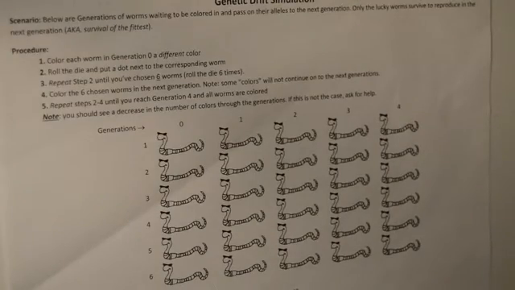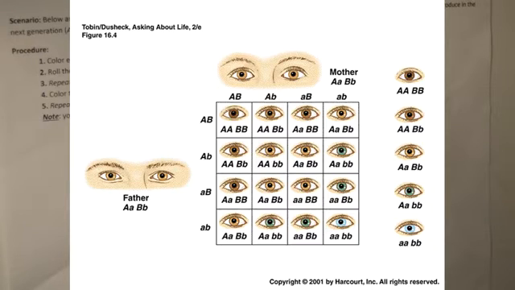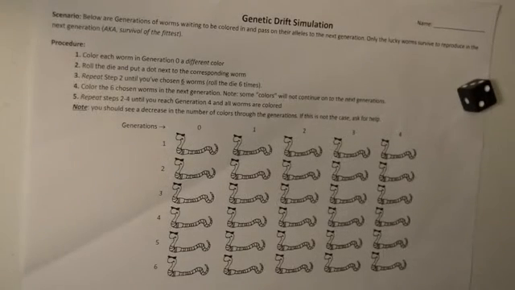So in today's lab, we are going to simulate genetic drift. The scenario: below are generations of worms waiting to be colored in and pass on their alleles to the next generation. Remember, alleles are different forms of the same gene. For example, eye color. There's an allele for brown eyes, an allele for blue eyes, an allele for green eyes. Only the lucky worms survive to reproduce in the next generation.